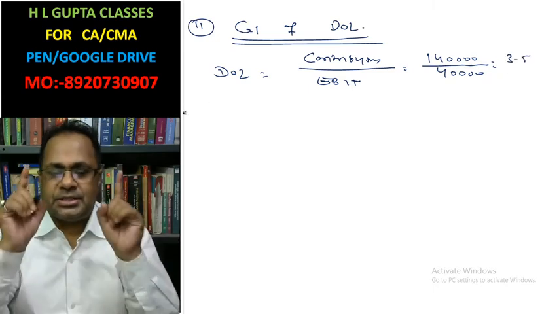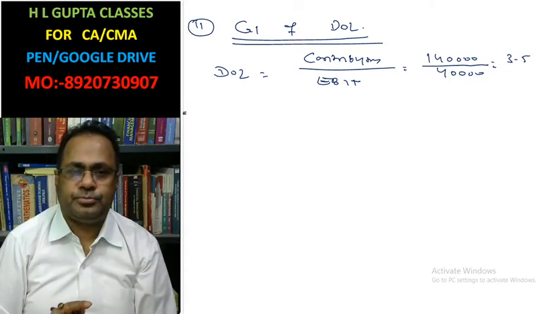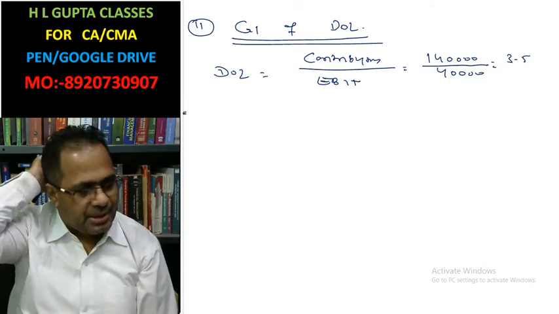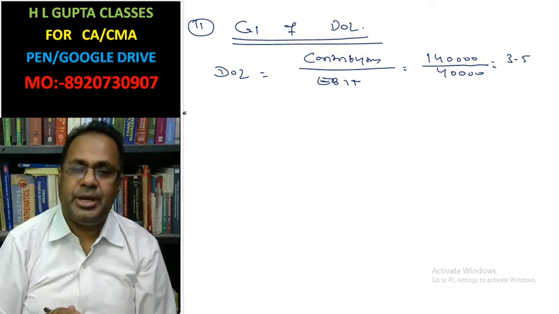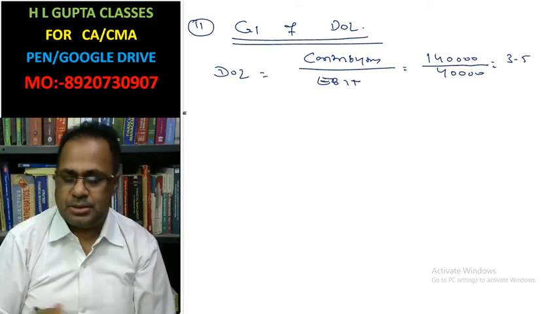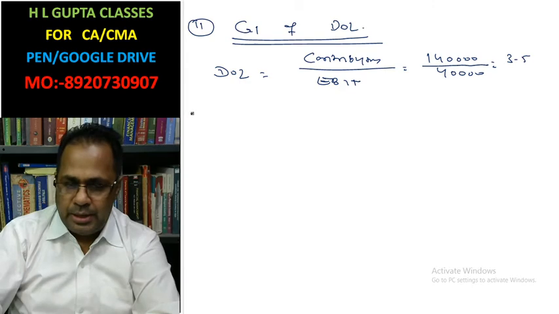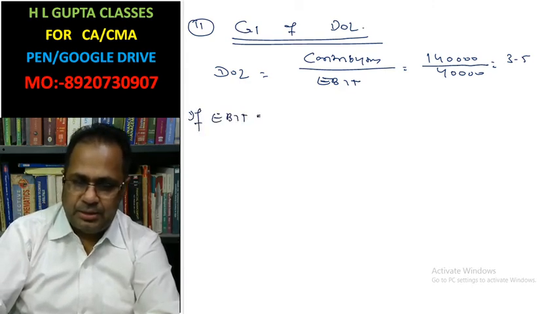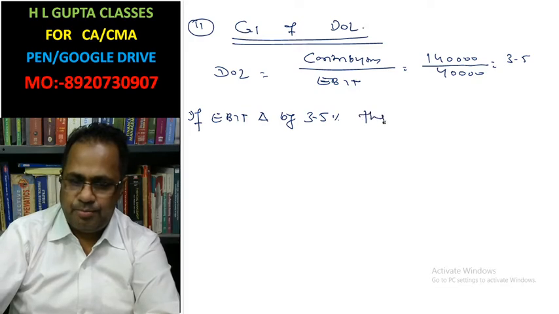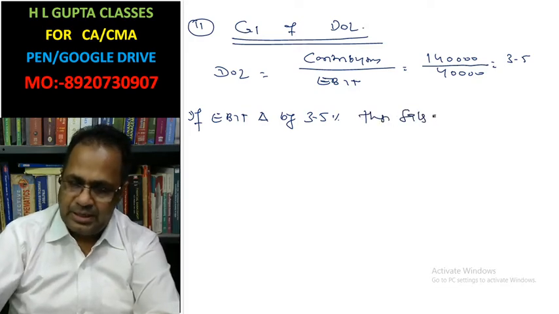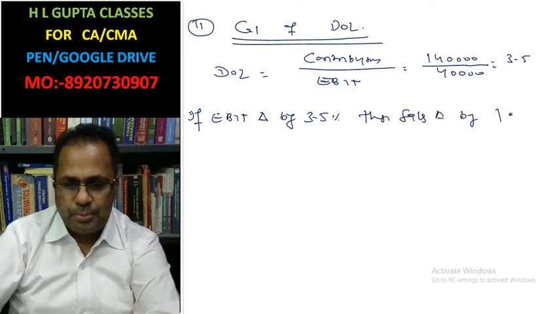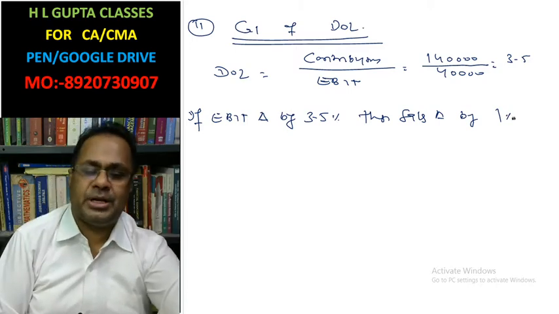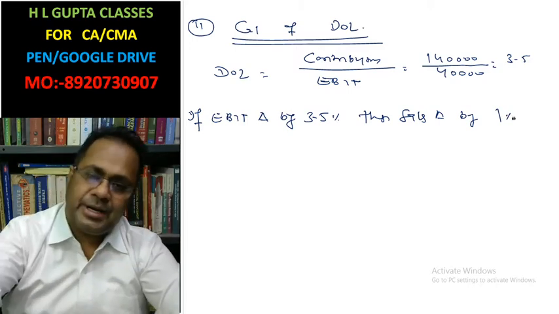Degree of operating leverage 3.5 means if sales change by 1%, EBIT will change by 3.5%. This is the meaning of degree of operating leverage. Why have I written EBIT first?